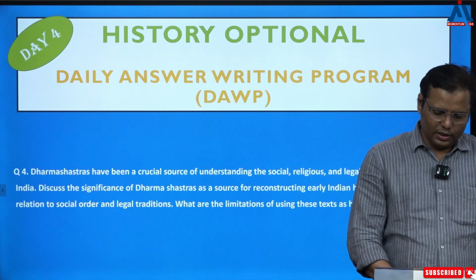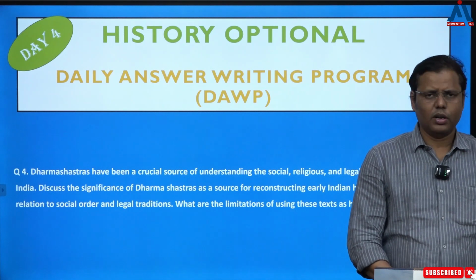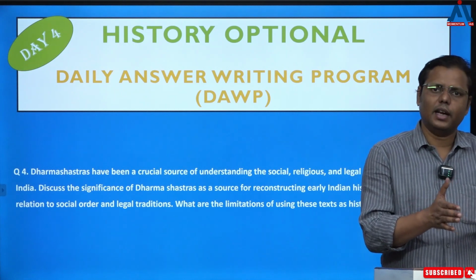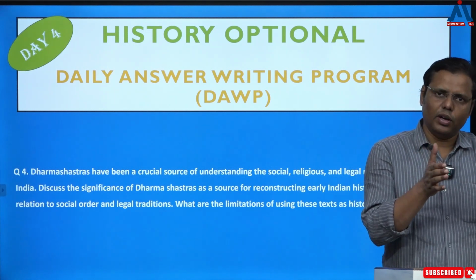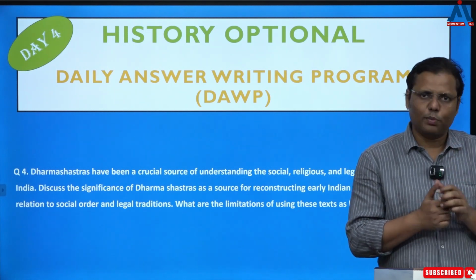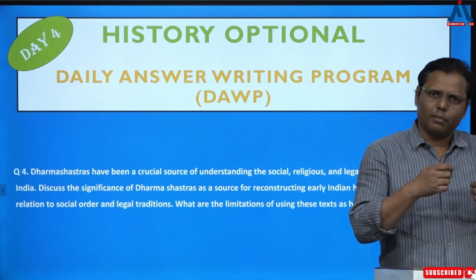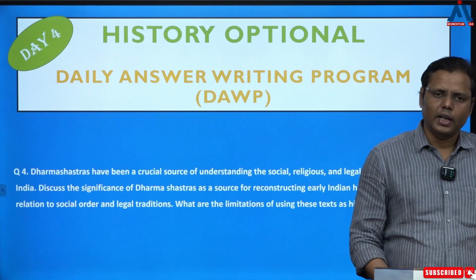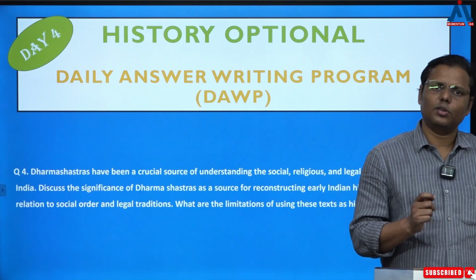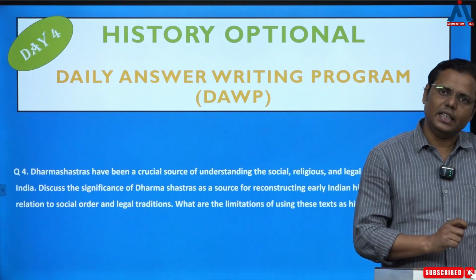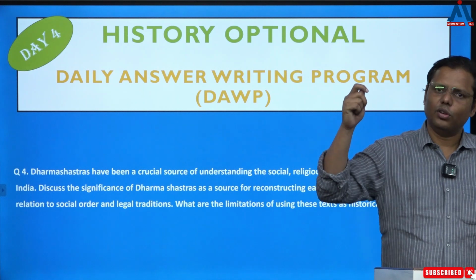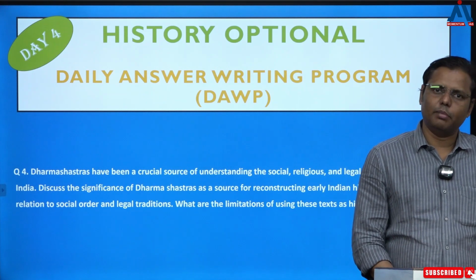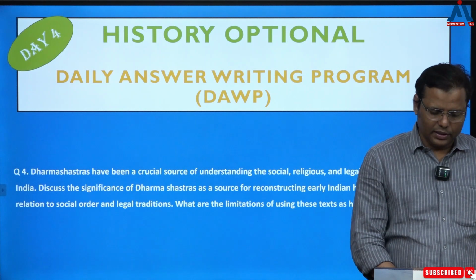When it comes to writing this answer, in the introduction you'll write what Dharmashastra is and what literature falls in this category. One more point you should include in the introduction is that the development of Dharmashastra can be noticed from the 1st century BCE to the 10th or 11th century CE. So over a very long period, you find the composition and compilation of this literature.